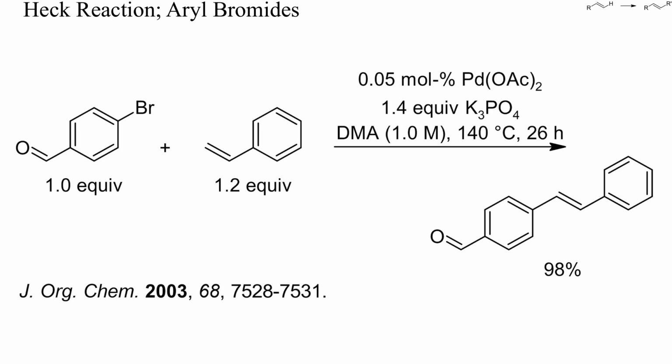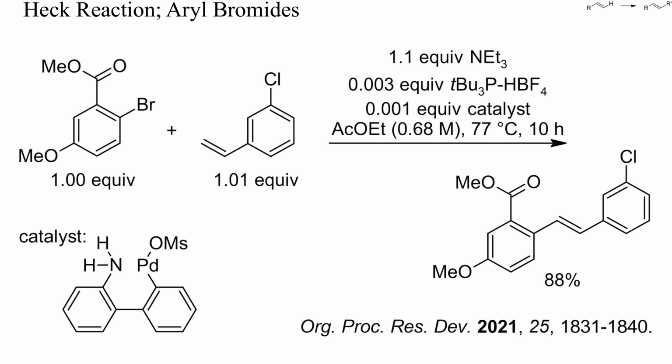Despite the high reaction temperature, no deformylation occurred. Benzaldehydes sometimes lose carbon monoxide upon heating with palladium or rhodium complexes, but this did not happen here. This is another example of optimized Heck reaction. The aryl bromide reacted selectively, while a less reactive aryl chloride remained unchanged, despite the use of a bulky phosphine ligand.